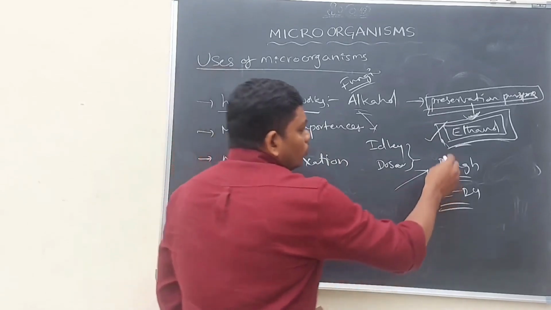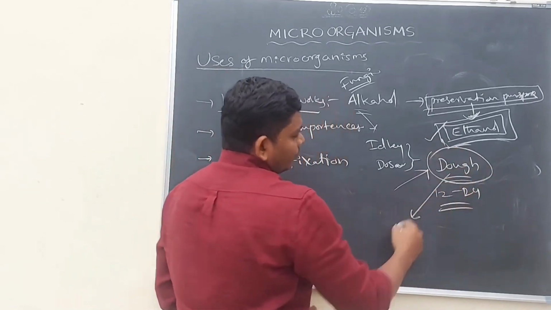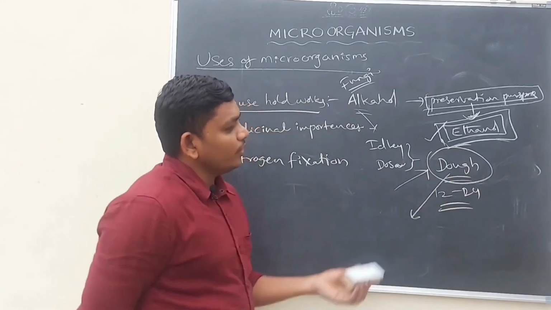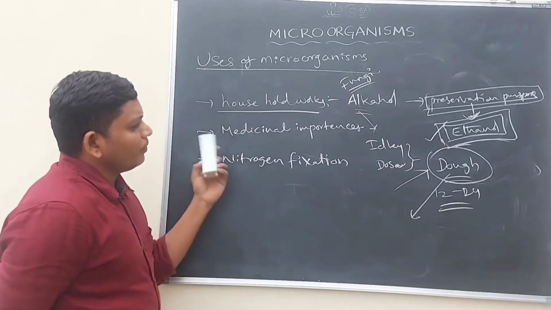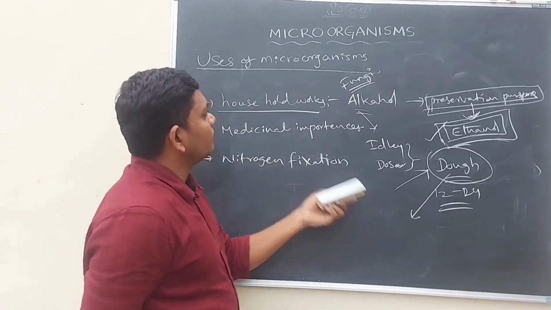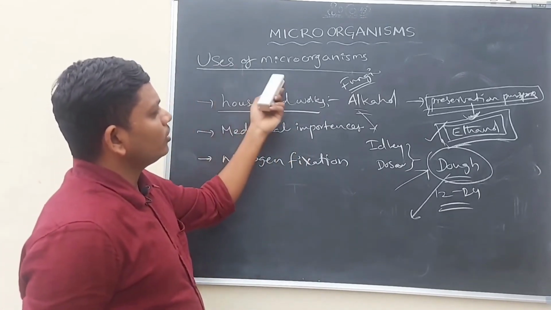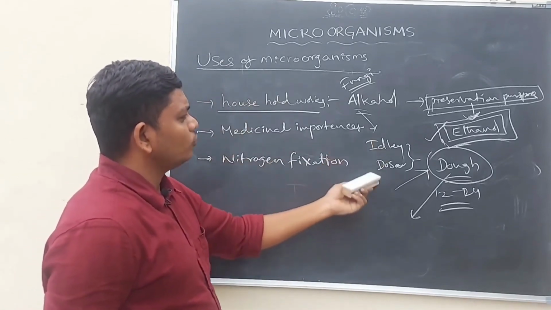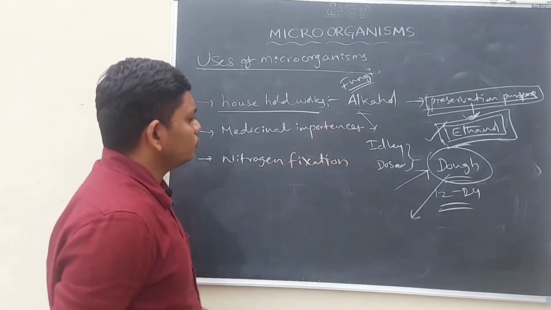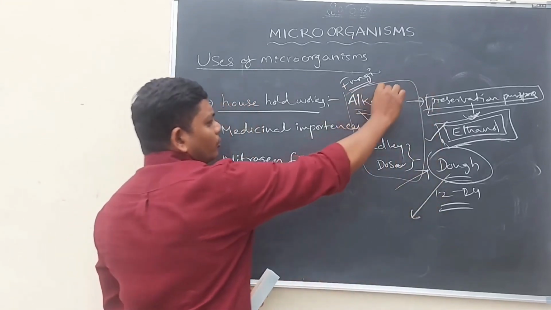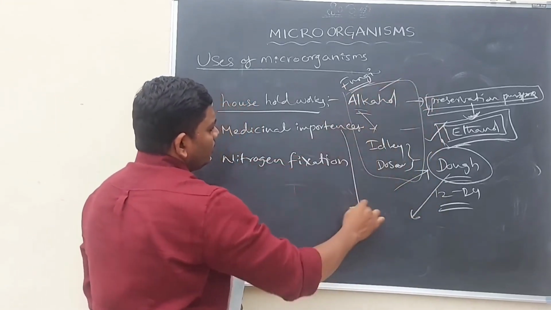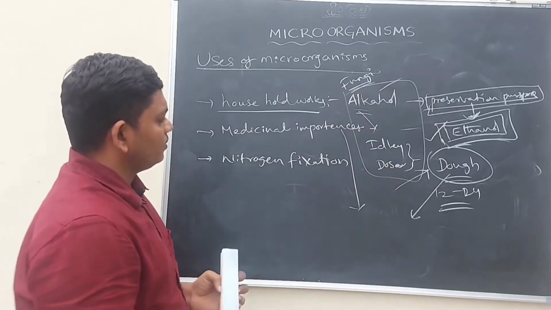So dough must have an ethanol smell. Whenever the dough has the ethanol smell, then idli and dosa will come out in a proper way. That is why the preparation of idli and dosa also depends on the microorganisms. So here the microorganisms are helping in the preparation of idli and dosa and preparation of alcohol. So these belong to household works. Let us discuss medicinal importances.